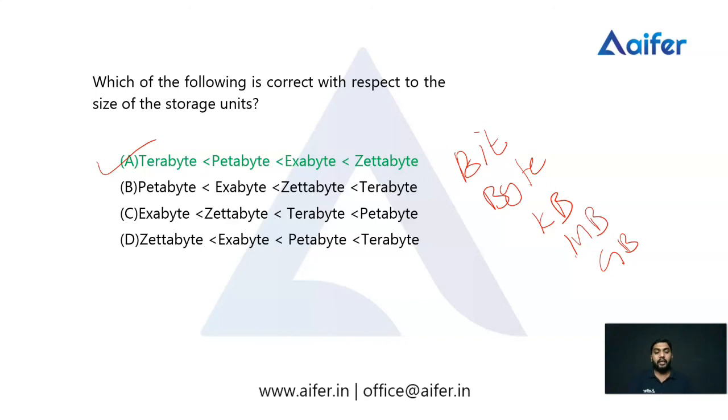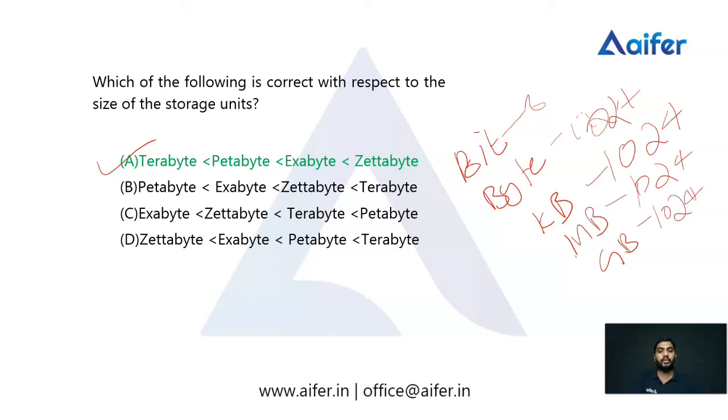We know that 8 bits is 1 byte. Then 1024 bytes is 1 kilobyte. Then 1024 kilobytes is 1 megabyte. Then 1024 megabytes is 1 gigabyte. Then 1024 gigabytes is 1 terabyte. We have studied this concept, and we have to study the sizes of storage units very thoroughly. Maybe next time the questions will be asked in a different way.